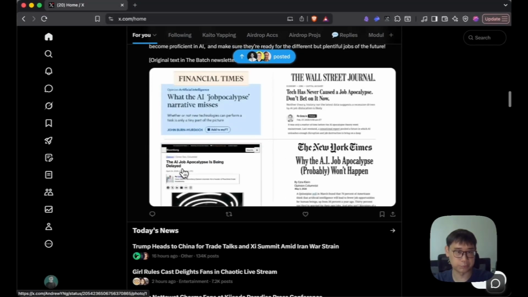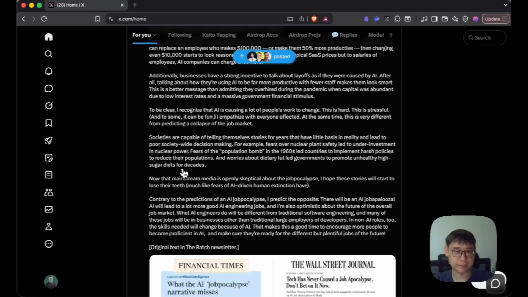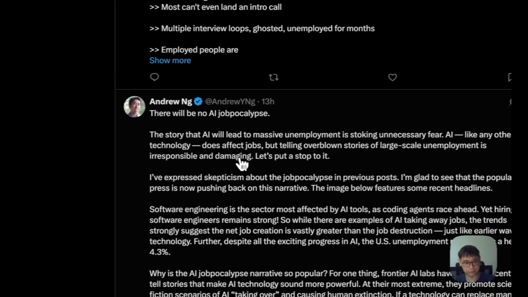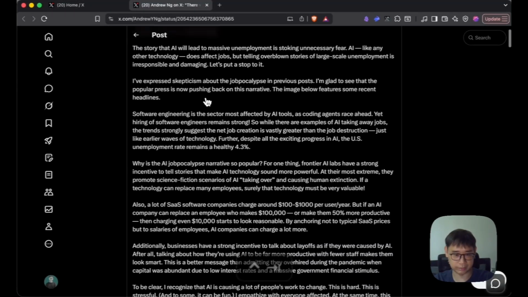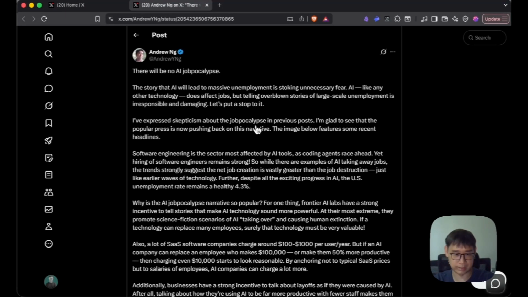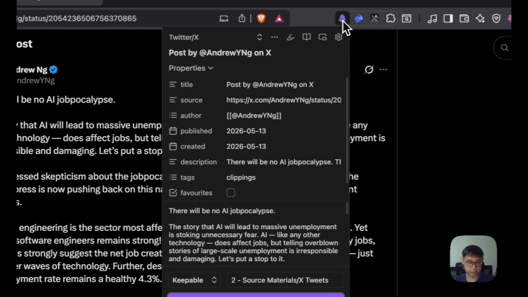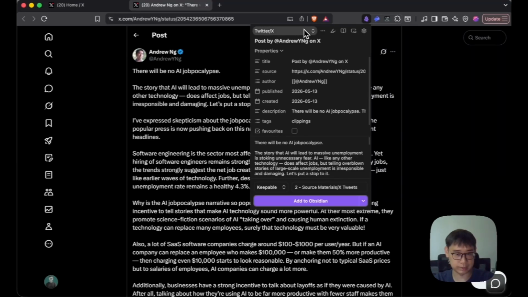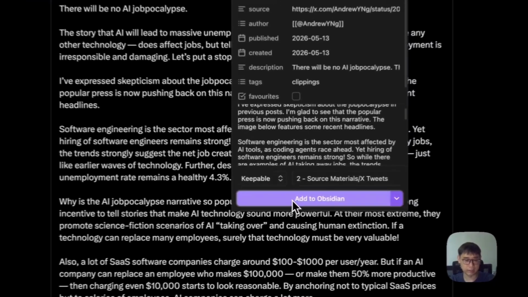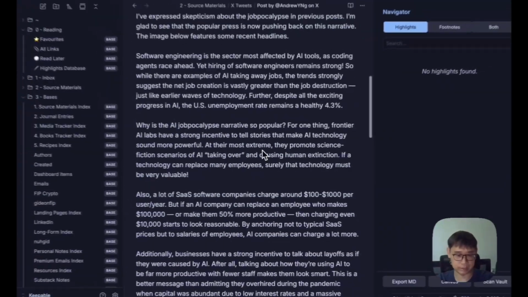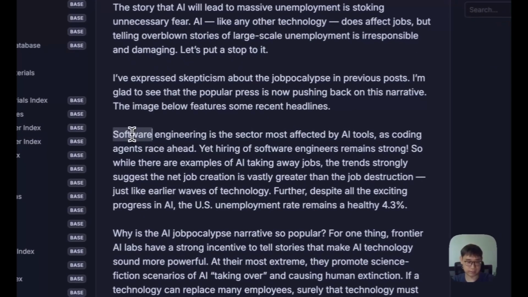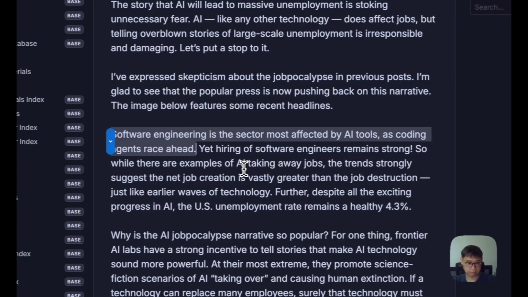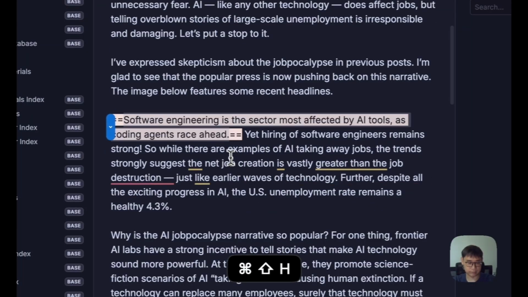And let's just say, how do you even capture these pieces of content? Let's say you're scrolling through Twitter, and you see a tweet that you like, for example this one by Andrew Ng. What I can do is go to the Obsidian Web Clipper extension, and this is already pre-configured. There are some Clipper templates, which I'll explain more later. Then all I can do is add it to Obsidian, and it's already inside. And if you have certain portions that you want, you can just highlight them here.